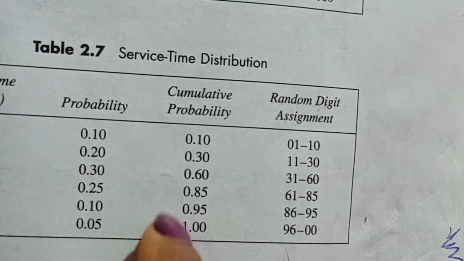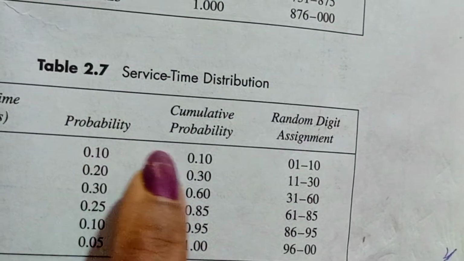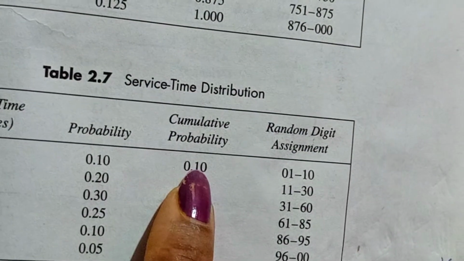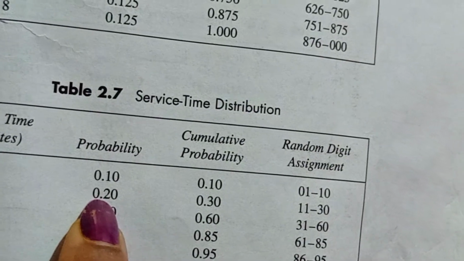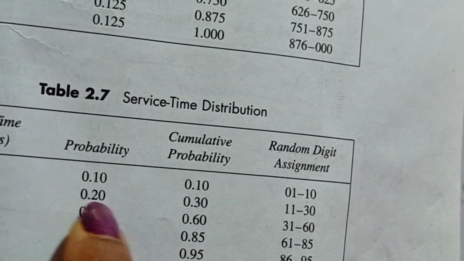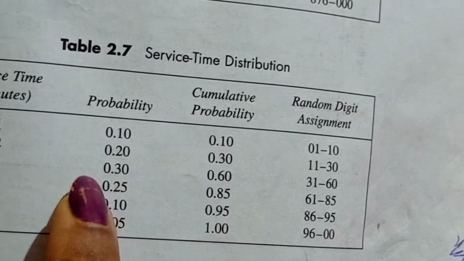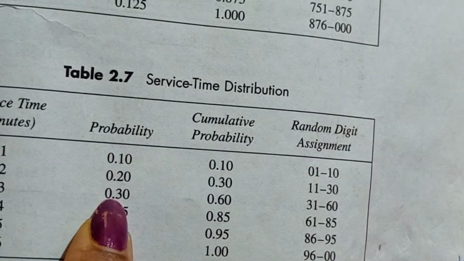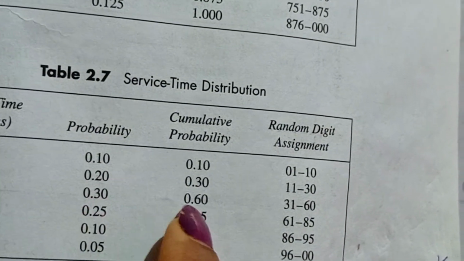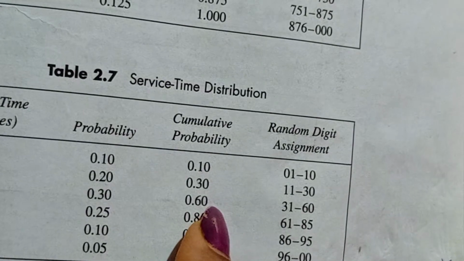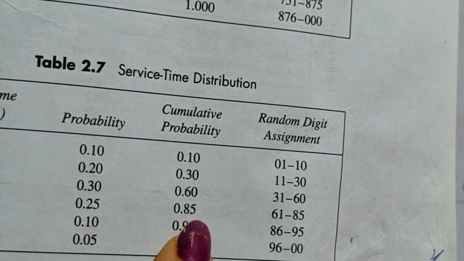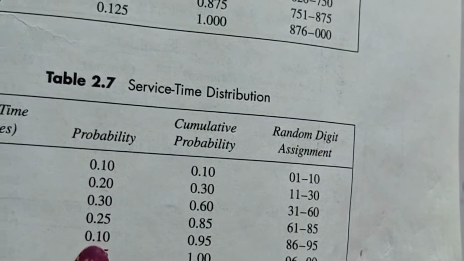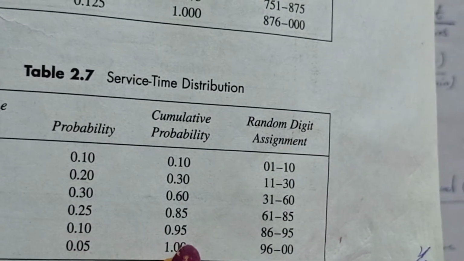When you do the cumulative probability, cumulative means the first value as it is, and the second value becomes the first value added to the second value. So you'll get 0.30. Next, adding the first three values, it becomes 0.60. When you add the first four values, you'll get 0.85. When you add all five values, 0.95.